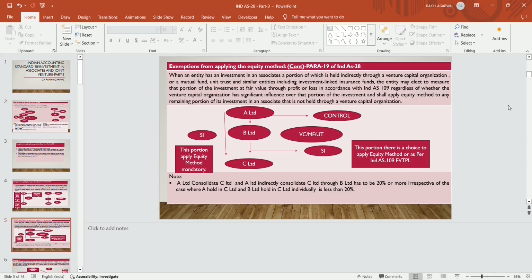For that portion it has a choice either to apply the equity method or to apply Ind AS 109, that is fair value through profit and loss.